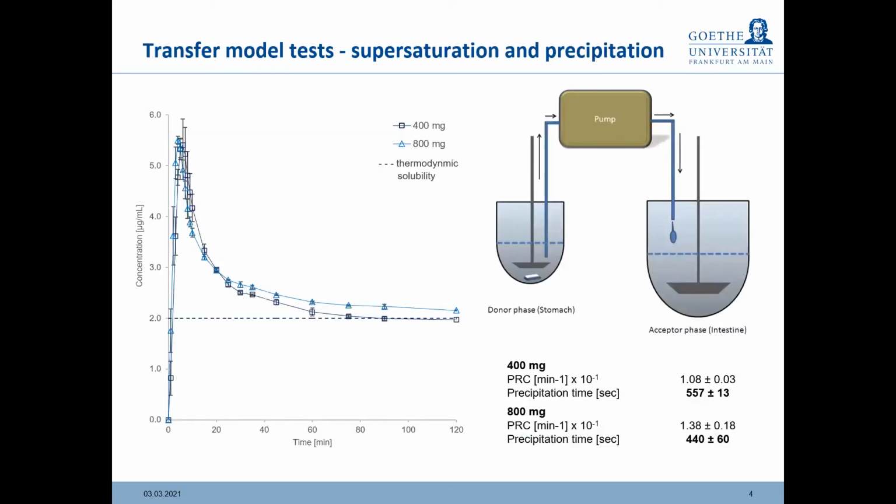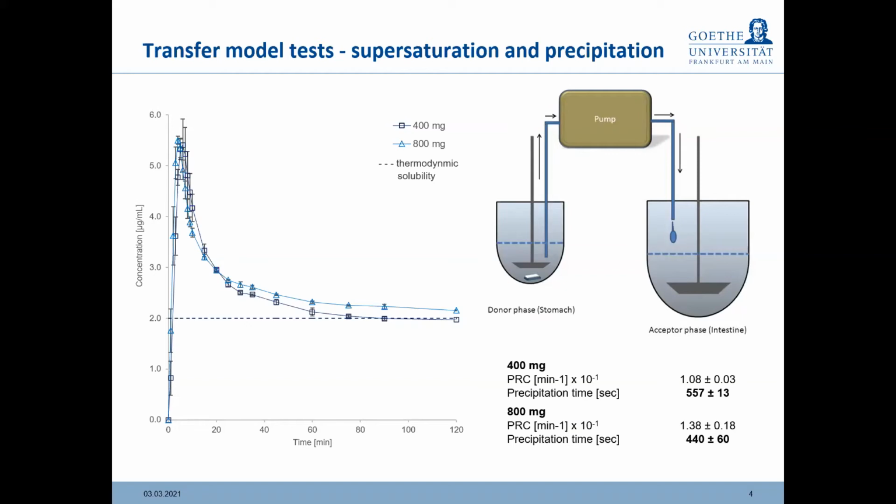Therefore, given that albendazole solubility depends on the pH that we have in the gastrointestinal tract, we decided to carry out transfer model tests. For those that are not familiar, the transfer model setup is a two-stage dissolution setup initially introduced and developed by Dr. Kostewicz that uses the current USP 2 apparatus, in which we have a donor phase, as we can see in the figure, that contains gastric media, where we introduce our formulation. It could be a tablet, capsule, powder, granules, any kind of oral formulation.